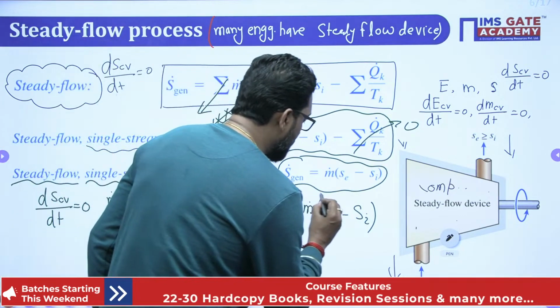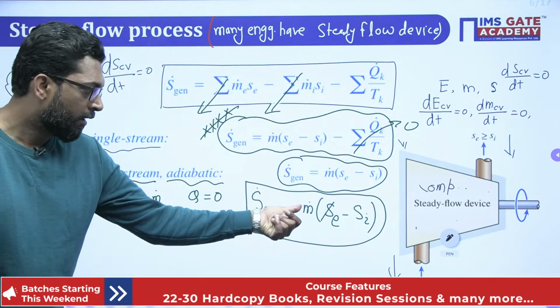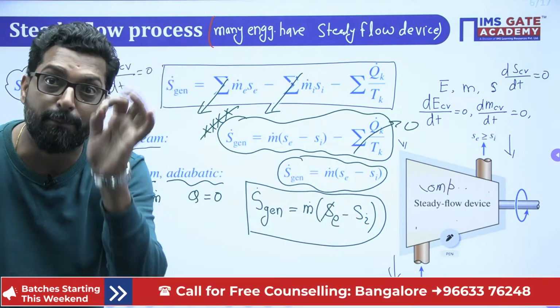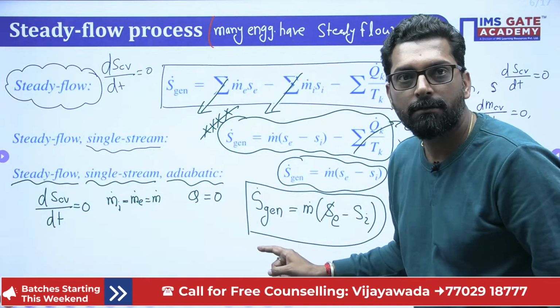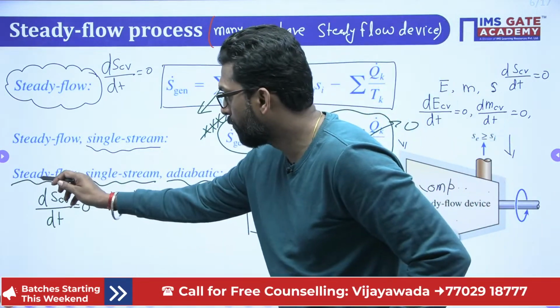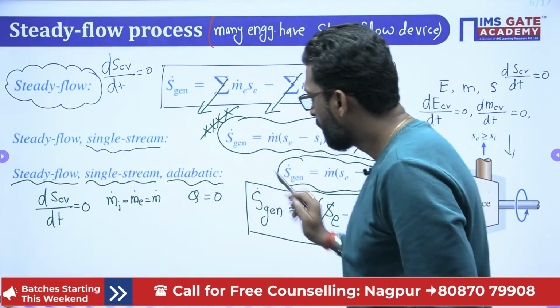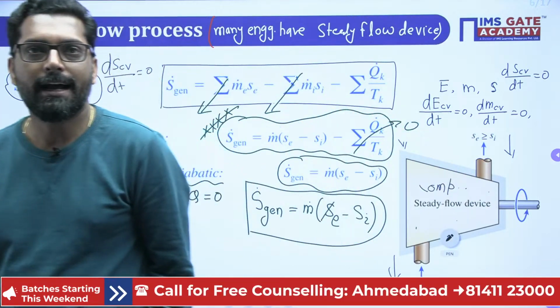So my dear, sometimes in the interview, the interviewer writes in front of you on a blank white paper that S generation is equal to M dot SE minus SI, and asks under what condition. So you have to remember and understand it. Sir, this is applicable for steady flow, single stream and adiabatic device.